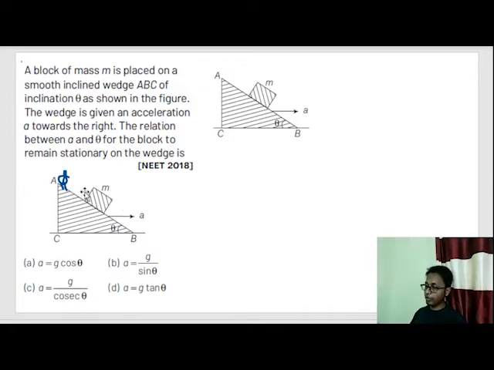So in order for this observer to see the acceleration of this mass as equal to 0, what should be the relation between this a and this theta? Let's write down capital A out here because you will get confused. Capital A is the acceleration of this block according to this observer, and small a is the acceleration of the wedge according to some observer on the ground.